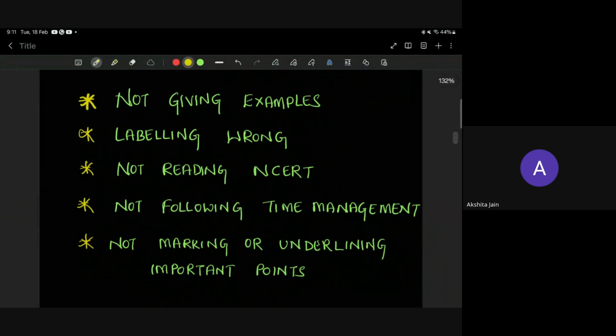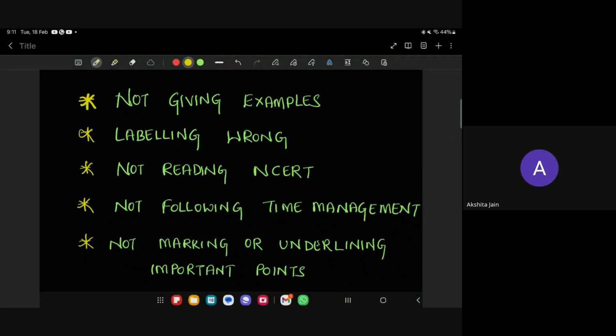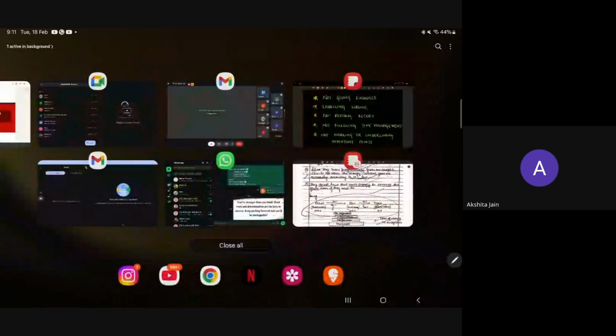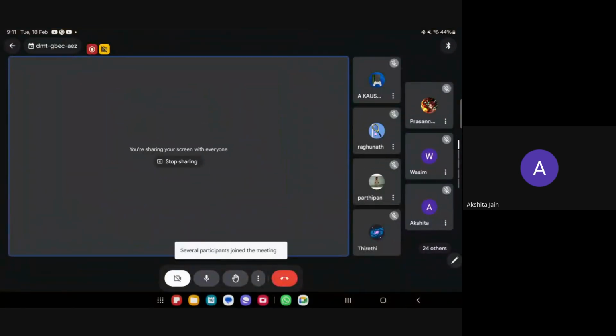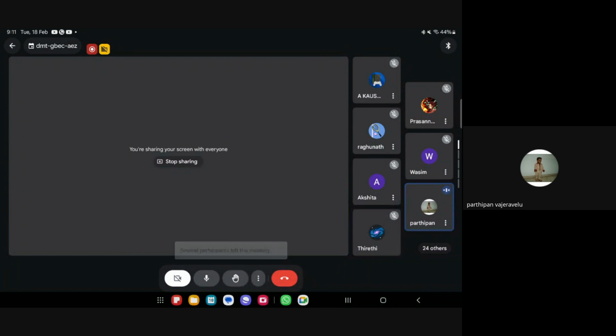Okay? So what are the 5 points? Tell me. Who will tell me? Parthiban? What are the 5 points you have to remember? Not giving points. Okay. Examples for the question. Not marking the parts in diagrams. Not underlining the important points.